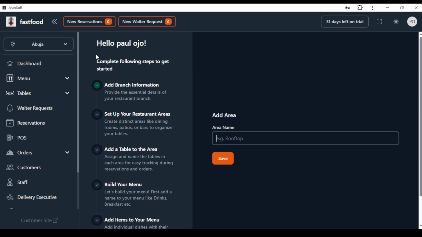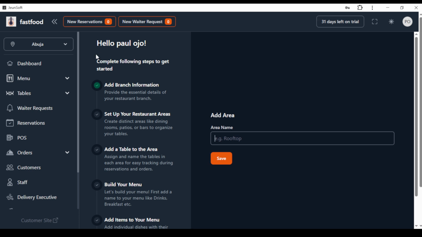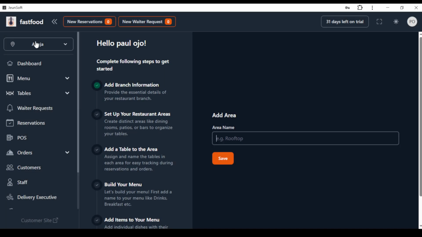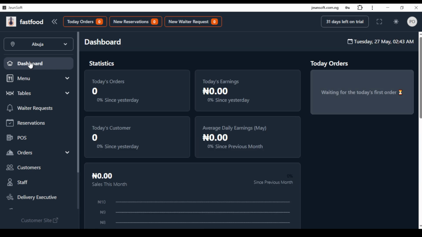So the first thing I want to show you guys, when you're logged in, you only see this welcome page. So all you need to do is just to click on dashboard. It takes you to the dashboard. So you can see from the dashboard we have the statistics and the orders.